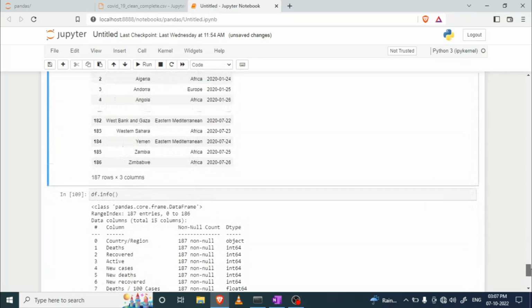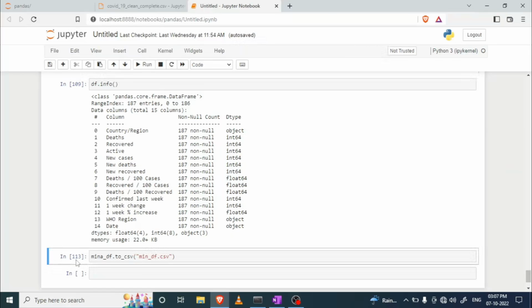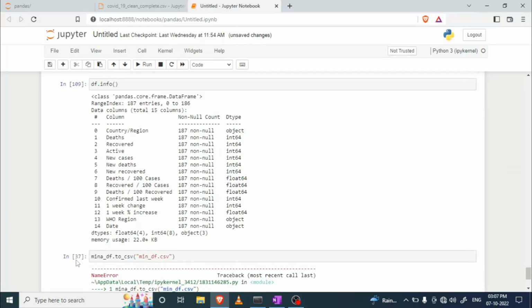Okay. Now, whatever changes I made in a data frame, if I want to save them in a different CSV file, then I just need to write to underscore CSV, and then pass the name of the file in which I want to store all my data frame. So here is the function for that. So that's all for today, and yeah, probably I made a mistake somewhere.